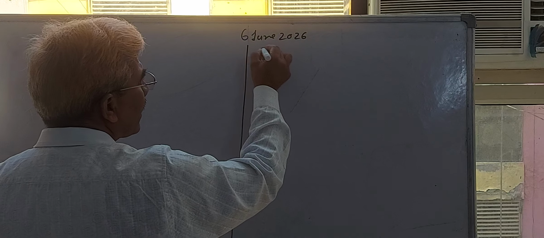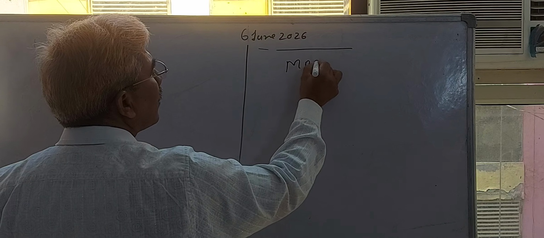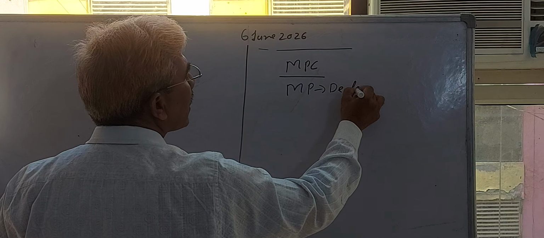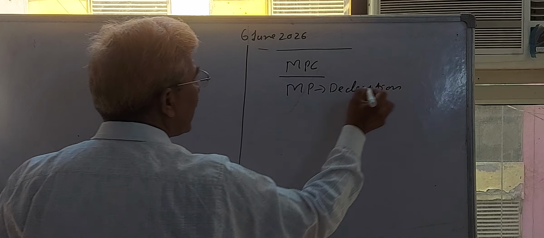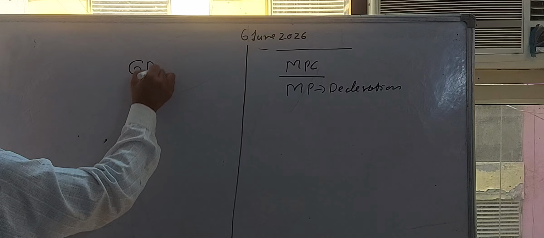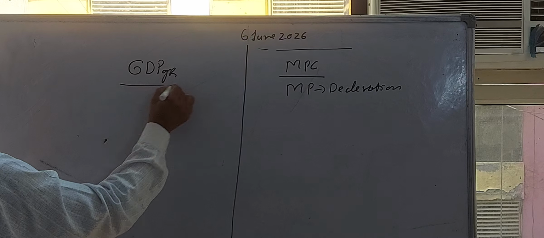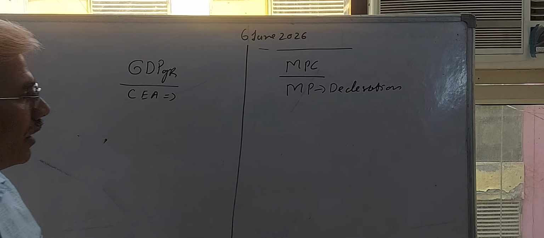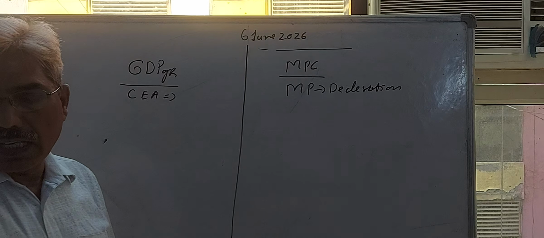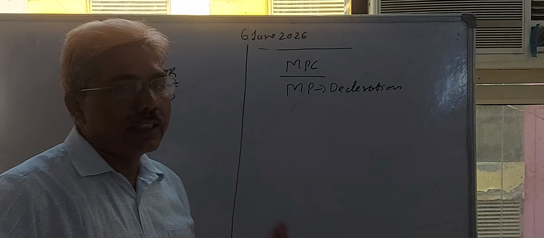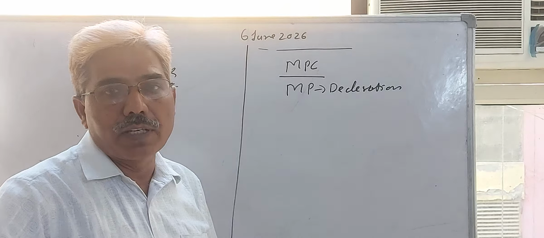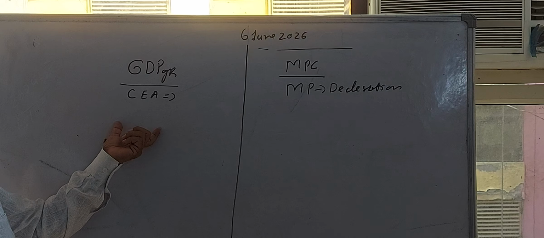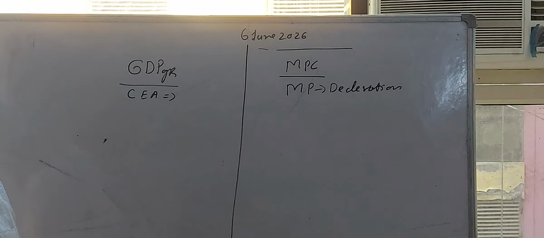2026. On one side, there is the Monetary Policy Committee, Monetary Policy declaration. On the other side, there is the GDP growth rate declaration by the Chief Economic Advisor of the Government. Why am I taking both the issues simultaneously? Because you can understand the linkage effect of monetary policy on GDP growth rate. First, I will discuss the growth rate which was declared by our Chief Economic Advisor.